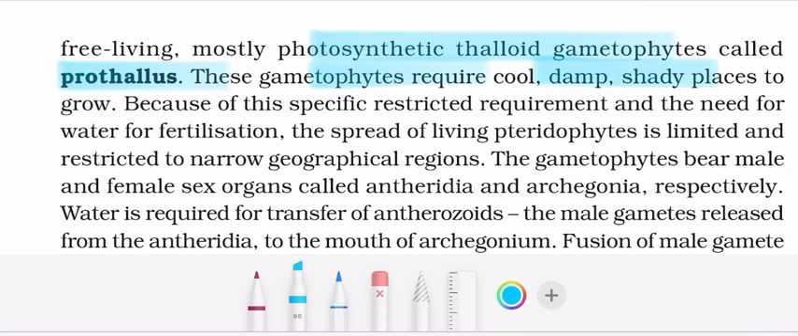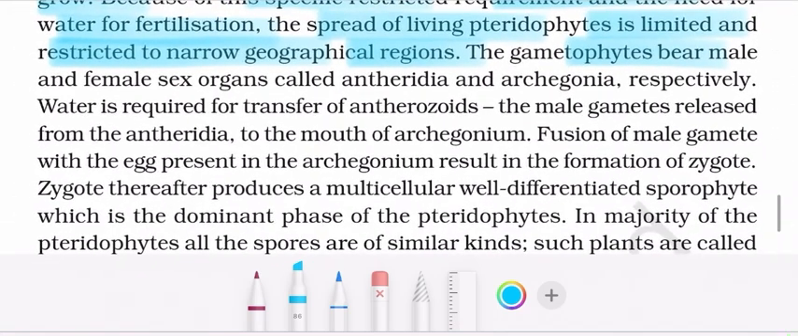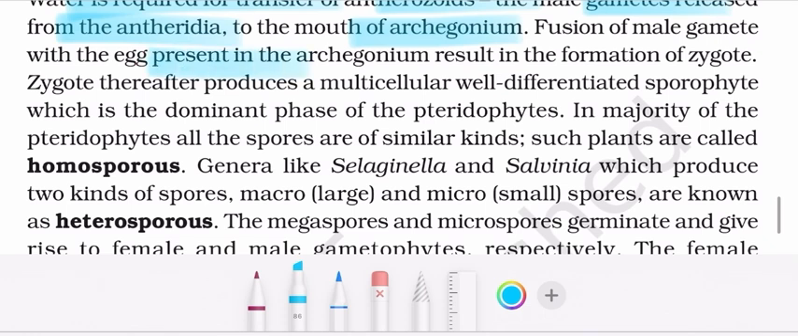These gametophytes require cool, damp, shady places to grow. Because of this specific restricted requirement and the need for water for fertilization, the spread of living pteridophytes is limited and restricted to narrow geographical areas. The gametophytes bear male and female sex organs called antheridia and archegonia respectively. Water is required for transfer of antherozoids, the male gametes released from antheridia, to the mouth of the archegonium. The fusion of the male gamete with the egg present in the archegonium results in the formation of a zygote.